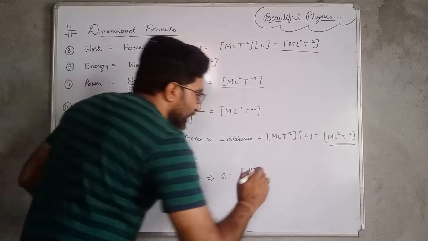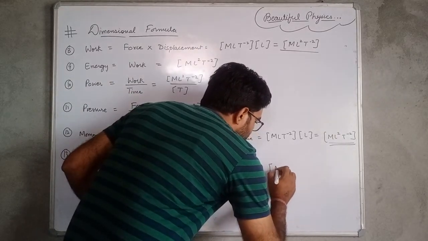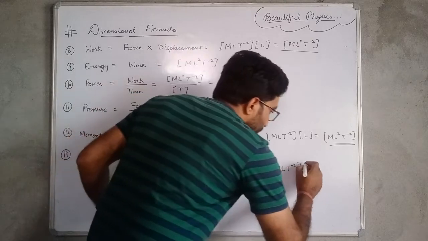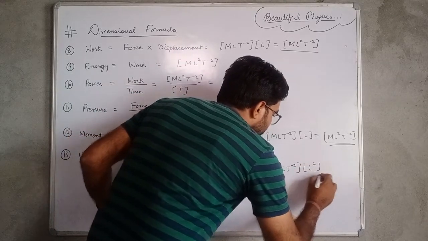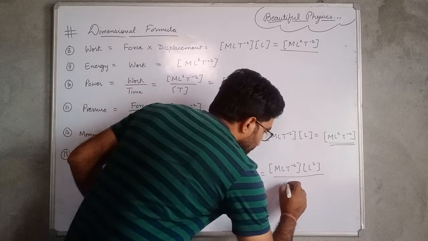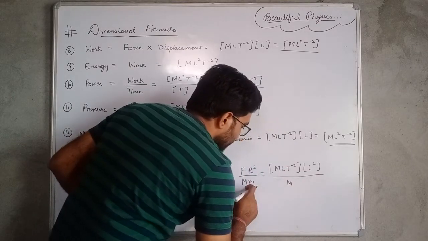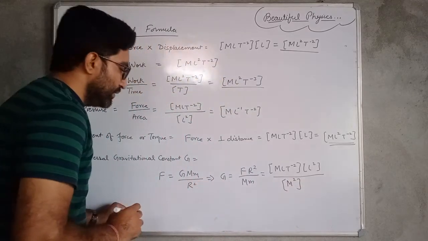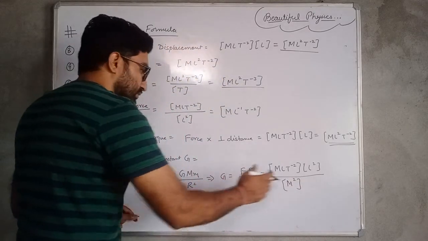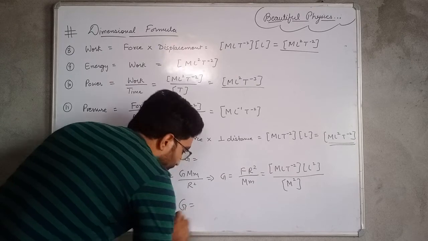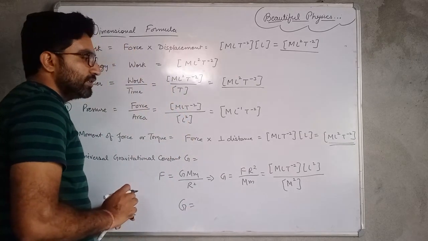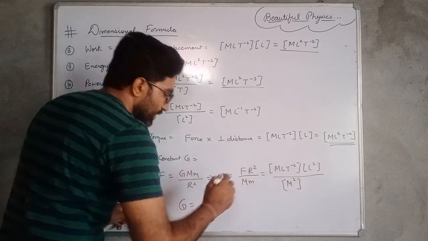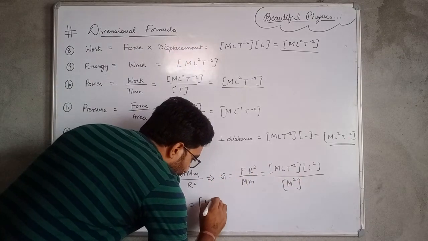For force, the dimensional formula is M L T minus 2. Radius is a distance, so it is L square, upon, for mass it is M, and again for mass, M into M. So when we solve the equation, the dimensional formula for the gravitational constant will be M, 1 power is there and minus 2 power from there, so M power minus 1.